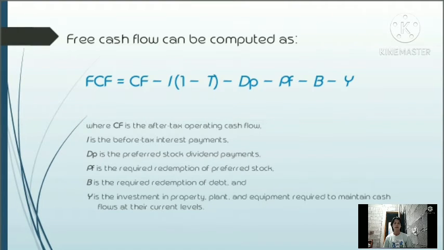The free cash flow can be computed as FCF equals CF minus L times 1 minus T minus DP minus PT minus B minus Y, wherein CF is the after-tax operating cash flow, L is the before-tax interest payments, DP is the preferred stock dividend payments, PT is the required redemption of preferred stock, B is the required redemption of debt, and Y is the investment in property, plant, and equipment required to maintain cash flow at their current levels.